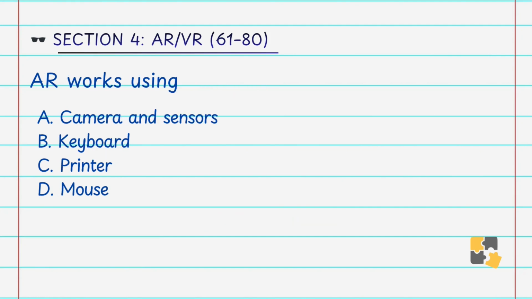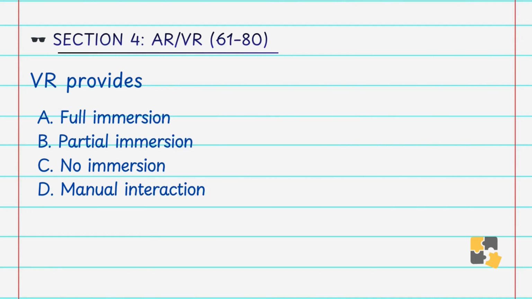AR works using A. Cameras and sensors, B. Keyboard, C. Printer, D. Mouse. Answer is A. Cameras and sensors. AR systems use the cameras to capture the real world and overlay digital content. VR provides A. Full immersion, B. Partial immersion, C. No immersion, D. Manual interaction. Answer is A. Full immersion. VR blocks the real world and immerses the user completely. That's why VR provides full immersion.